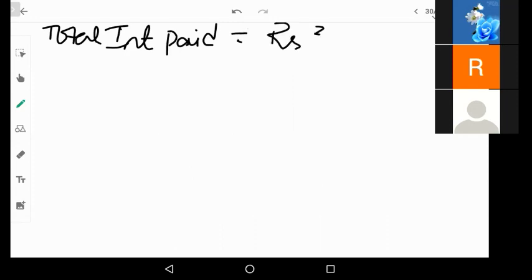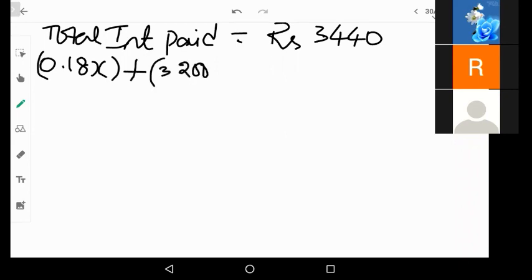Now, the next step is, we know total interest paid is 3,440. They said the total interest paid for the first year is rupees 3,440. Now if the total interest together is 3,440, it means that 0.18x from the first bank plus 3,200 minus 0.16x from the second bank, both the interests which we calculated.